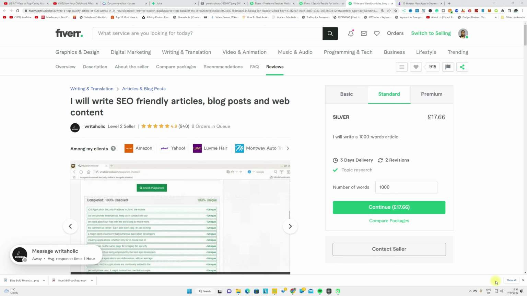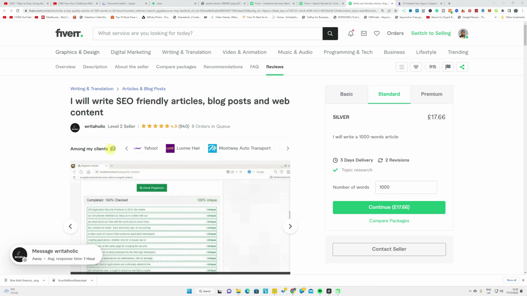Create a gig on Fiverr, that you can see here, for up to 1,000 words. This person is charging somewhere around $20. So after Fiverr's 20% goes, you can make something like 15 to 16 dollars in your bank account for one article, but you don't have to write anything.